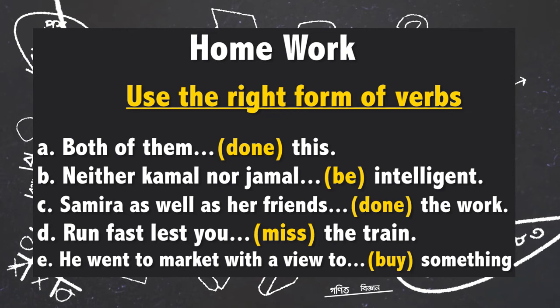He went to market with a view to buy, in the bracket, buy something, whatever. So, he went to market with a view to.